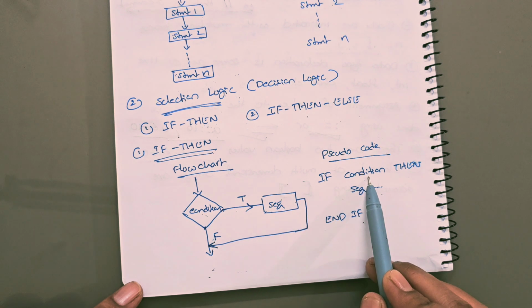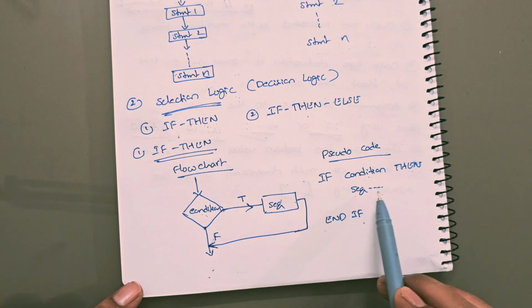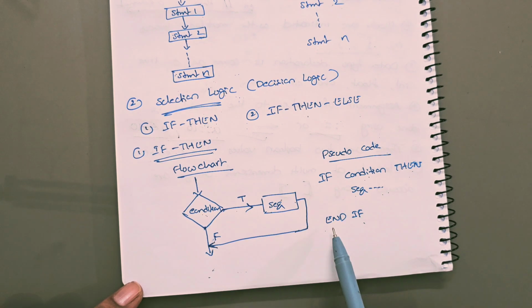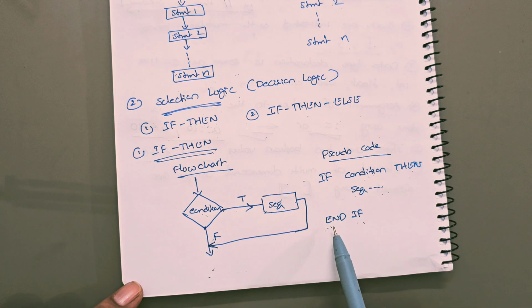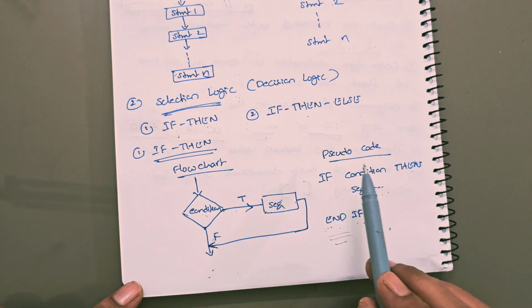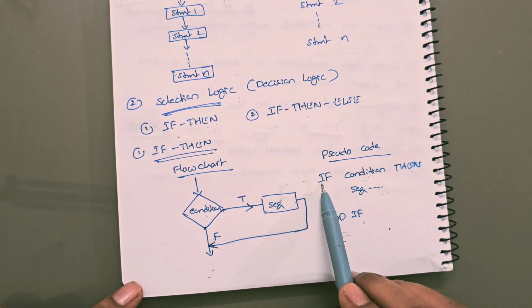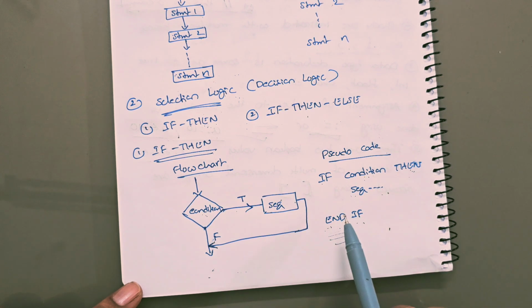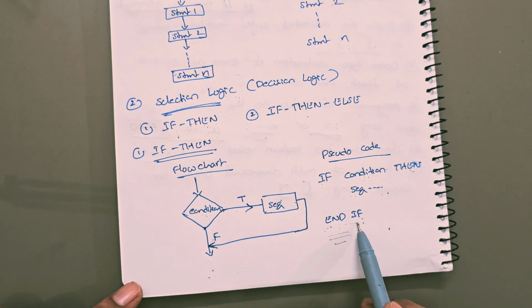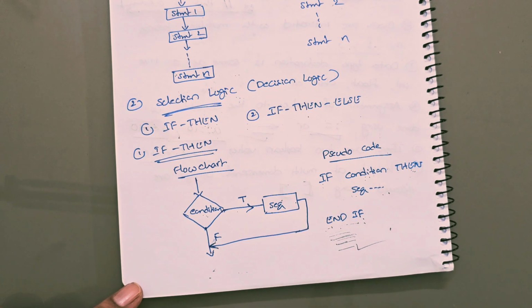If the condition returns true, then the sequence of statements will be executed. If the condition returns false, after the end if, whatever statements you have will be executed.